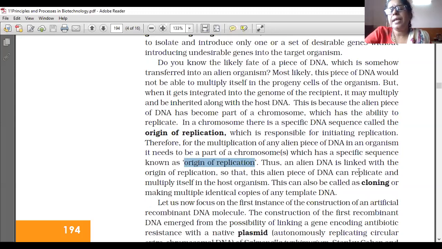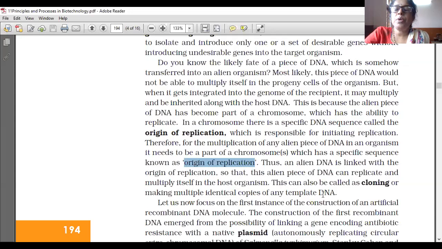Thus, an alien DNA is linked with the origin of replication so that the alien piece of DNA can replicate and multiply itself in the host organism.